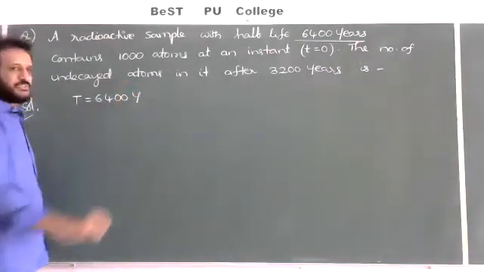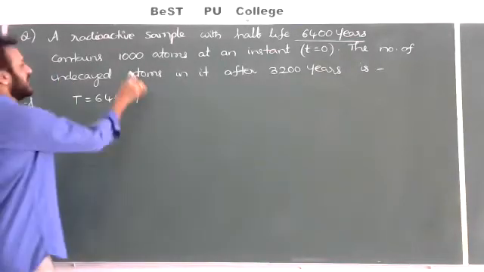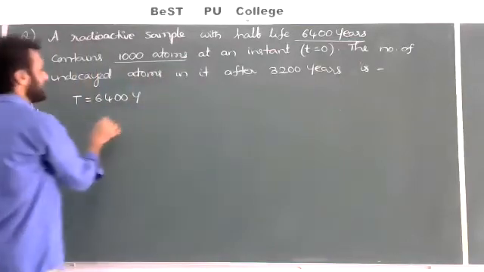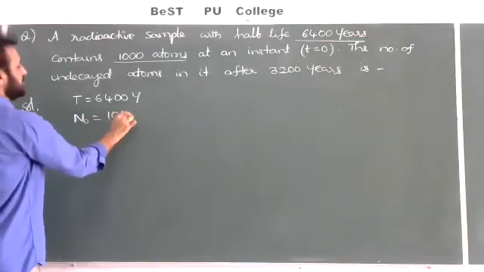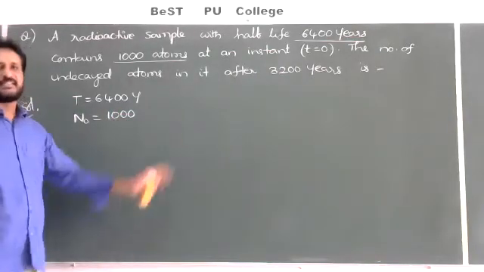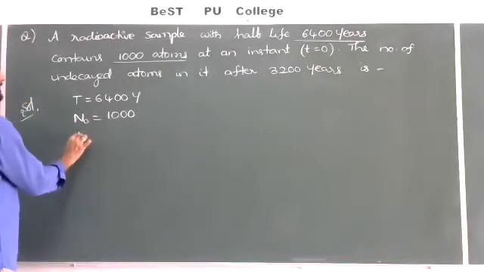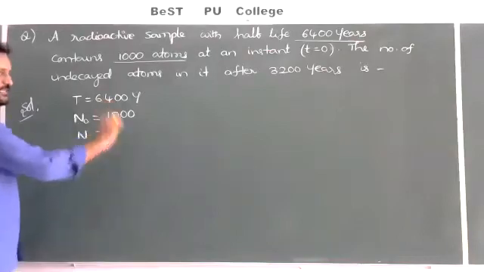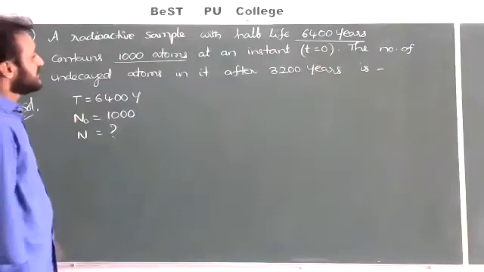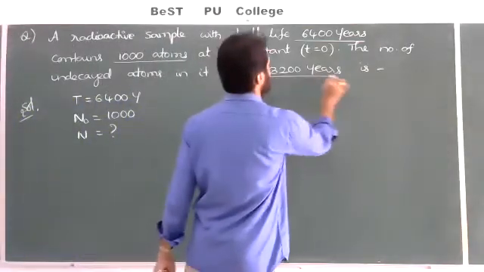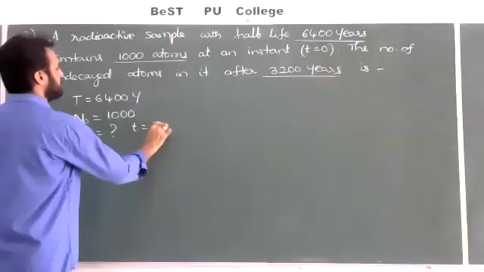It contains 1,000 atoms, so N naught is equal to 1,000. At an instant t is equal to 0, leave that one. The number of undecayed atoms, the symbol is capital N, question mark. After how much time did they ask? 3,200 years. That is small t, so time t is equal to 3,200 years.